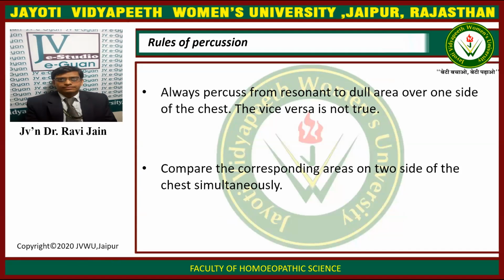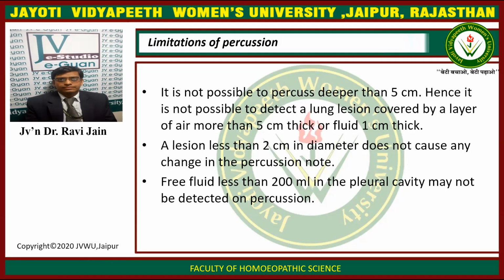And compare the corresponding areas on the two sides of the chest simultaneously. So you have to check the two corresponding sides at a particular point. If at one point you are checking on one side, then at the same point you have to check on the other side as well. You don't have to go downwards on one side first and downwards on the other side next. No, that is not correct. Percuss at a particular point on one side, and then percuss the corresponding point on the second side. This is the rule of percussion. Always percuss from the resonant to the dull area and compare the corresponding areas on both sides.